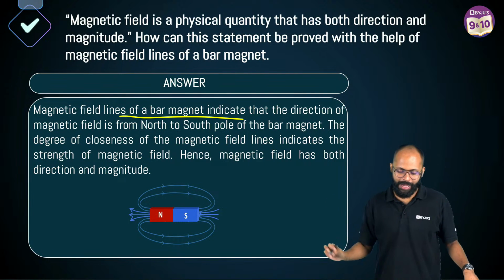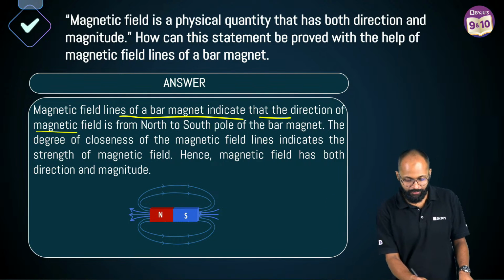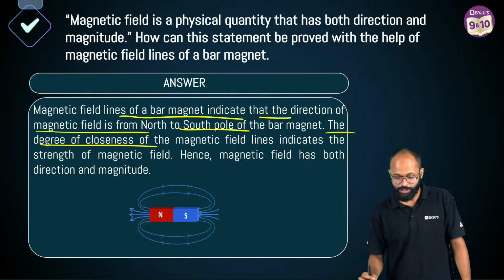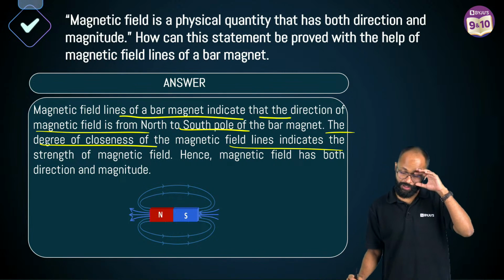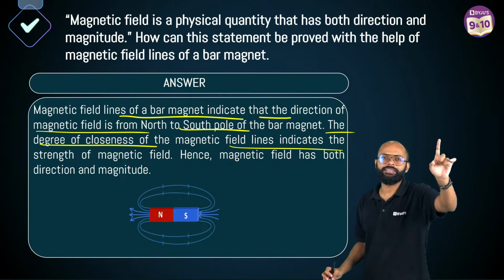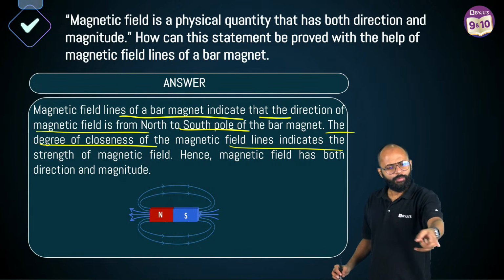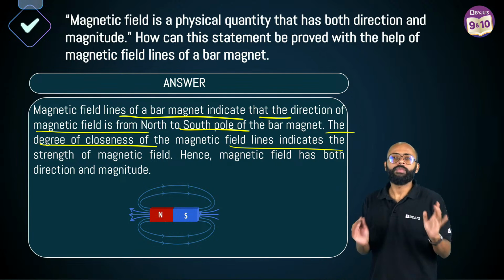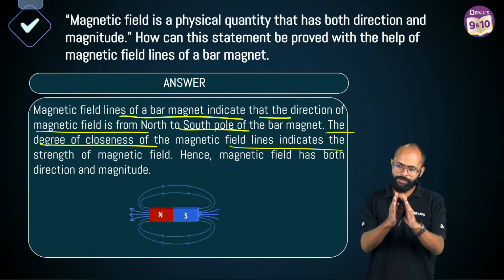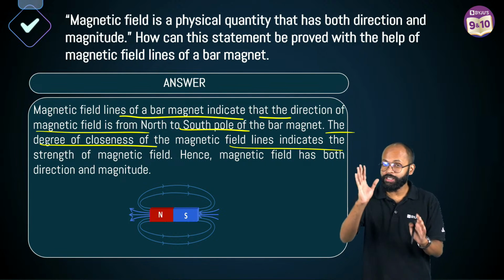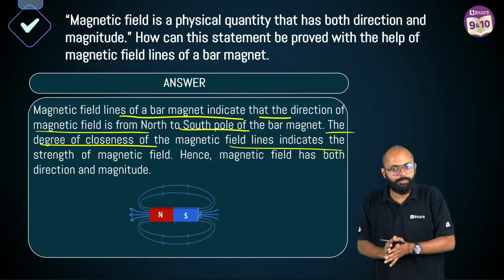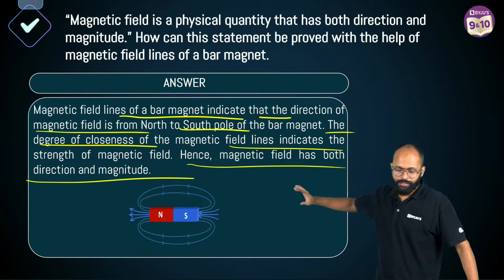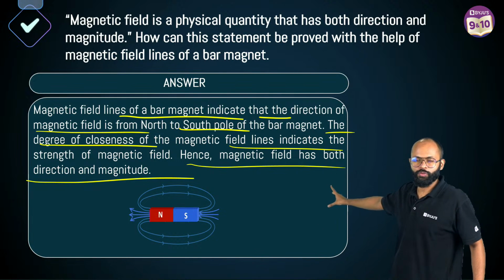So magnetic field lines of a bar magnet indicate that the direction of magnetic field is from north to south pole. ठीक है? The degree of closeness of the magnetic field lines indicates the strength of magnetic field. हमने बोल दिया सर डायरेक्शन देख सकते हो आप उस डायग्राम से, because magnetic field lines are going from north to south. दिया हुआ है डायग्राम में, है ना जी? ठीक है. Second, magnitude वाला कैसे बताओगे? How will you tell magnitude? Sir, wherever we have close lines, it means strength is more. Wherever we have far lines, means strength is less. एकदम बढ़िया. Hence, magnetic field has both direction and magnitude. This is how you can explain this question.